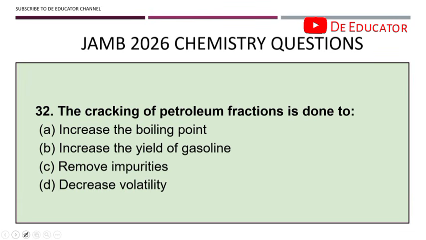Number 32. The cracking of petrol fractions is done to increase the yield of gasoline. Cracking breaks large hydrocarbons into smaller and more useful fuels like petrol. So it's to increase the yield of gasoline.